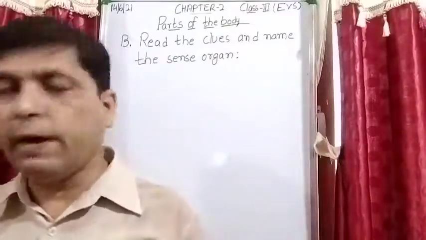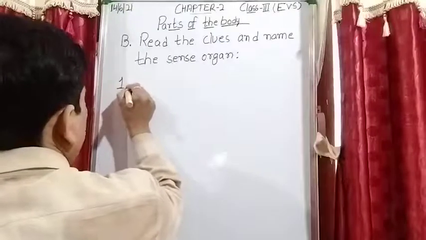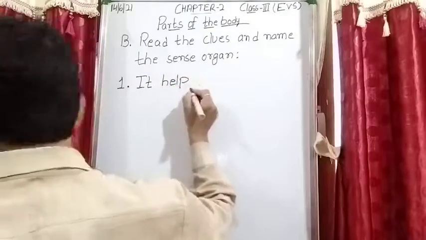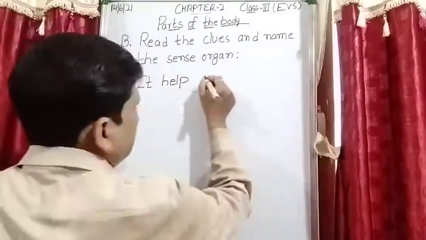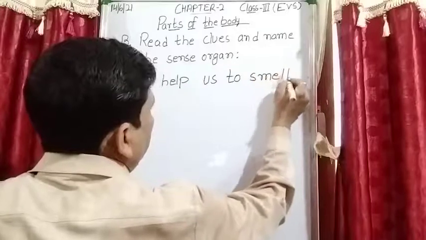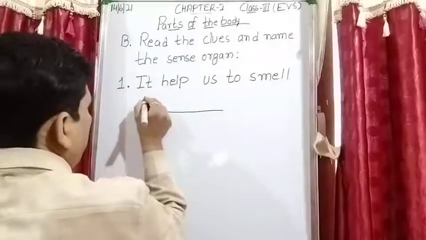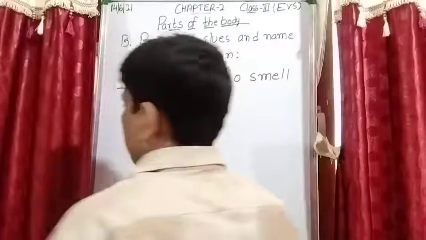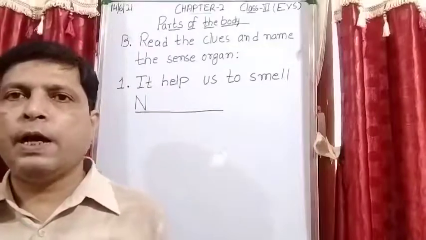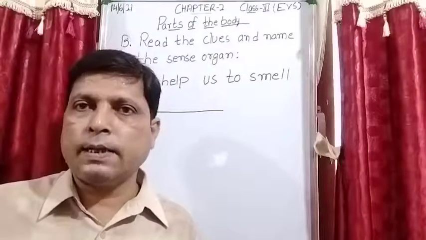So question number 1: it helps us to smell, and the clue given is N. When I explained the different sense organs of the body, we said we have 5 sense organs: eyes, nose, ear, tongue and skin.